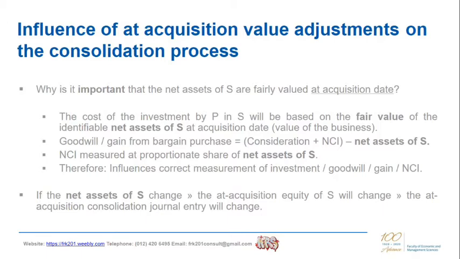Goodwill or gain from bargain purchase is calculated as the difference between the consideration and the measurement of NCI at acquisition date and the net assets of S. Again, if the net assets of S is not fairly valued, you will end up calculating an incorrect goodwill or gain from bargain purchase.